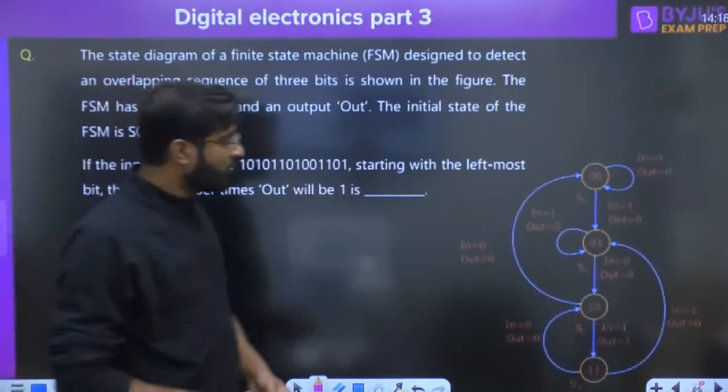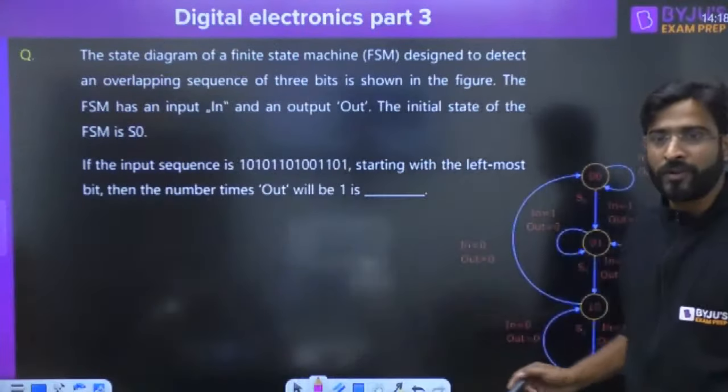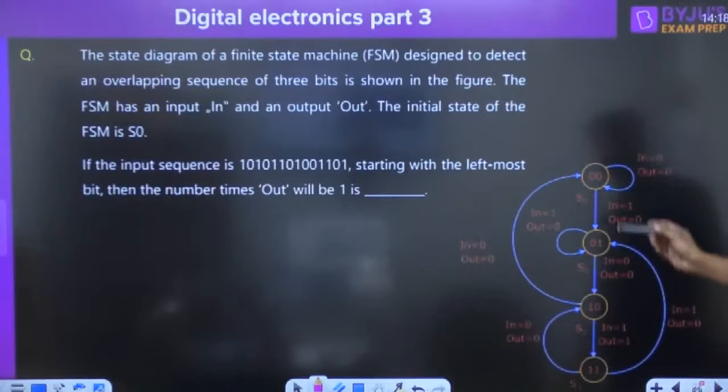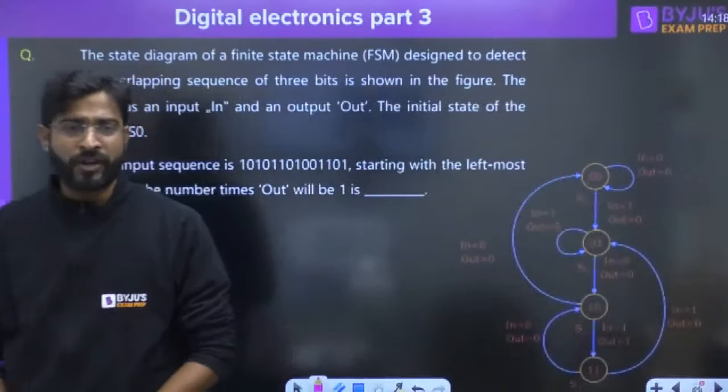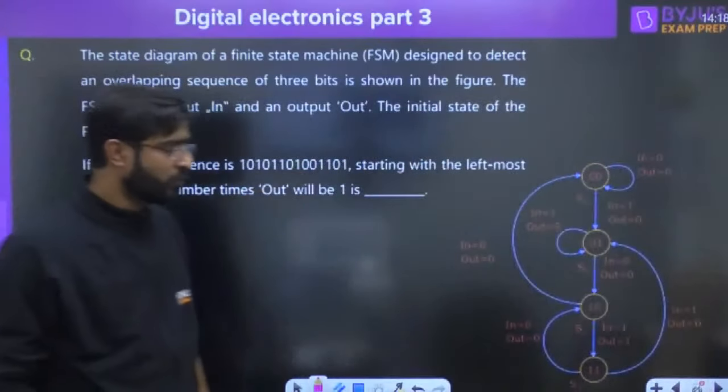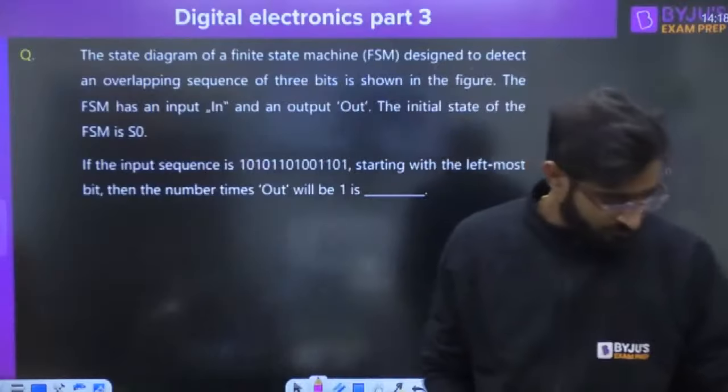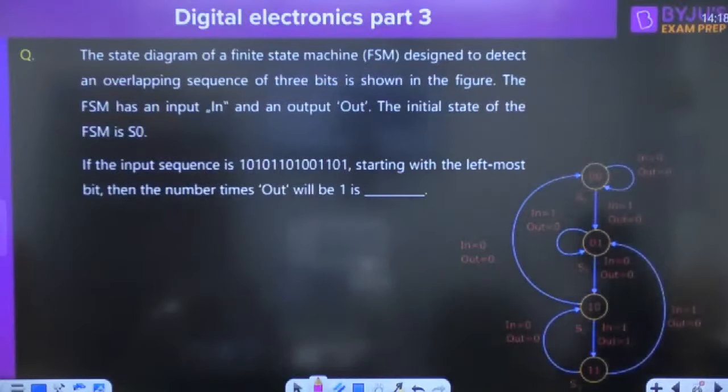Now can anybody give me the answer of this question? This is also called 101 detector, right? Can anybody, it is visible to you, this question? Everyone, this question is visible to you? Give me the answer of this question quickly. At least you can comment it is visible to you, or should I write?